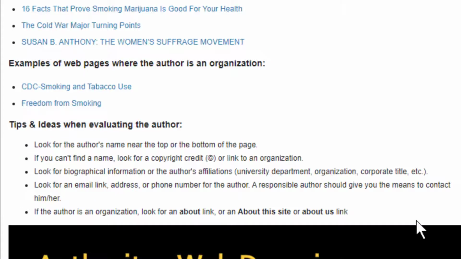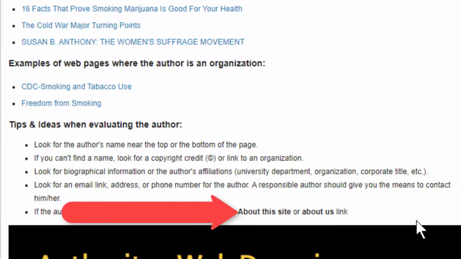So here are some tips or ideas when evaluating the author of a web page. You need to look for the author's name anywhere you can find it. You need to see if there's a link to an organization, and a lot of times that information is at the bottom. If the author is an organization, you can look for a link on the web page that says about, or about this site, or about us.